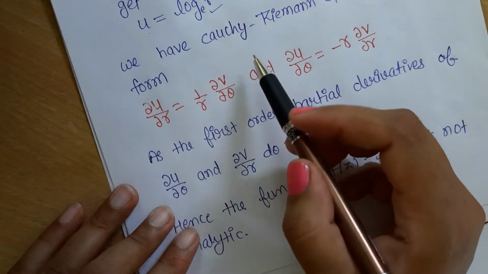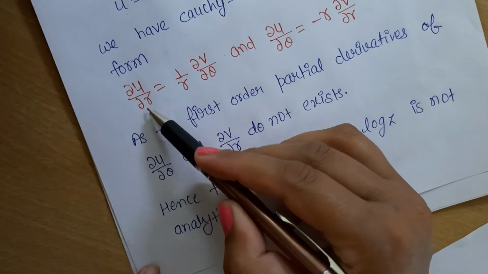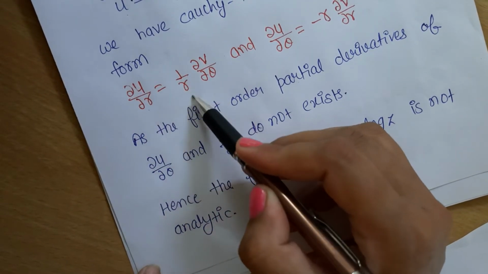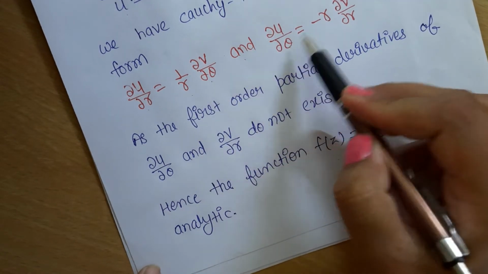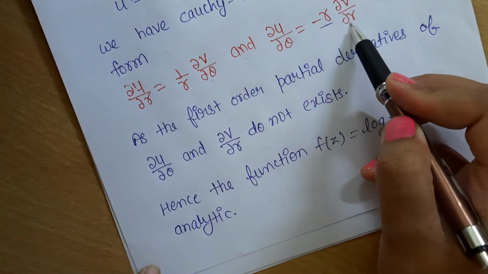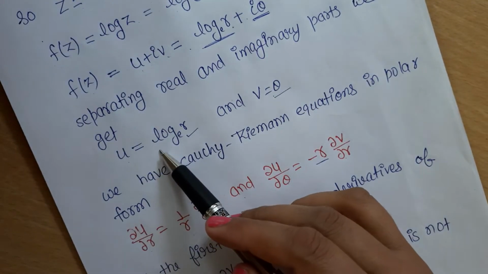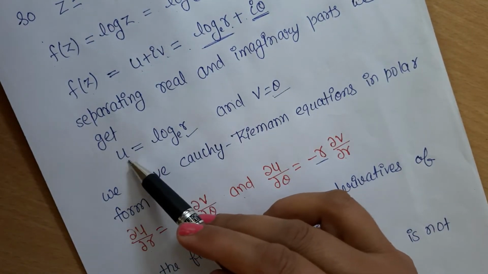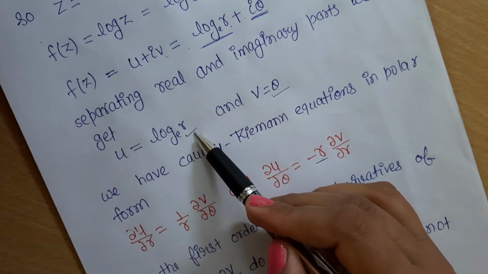As we know, the Cauchy-Riemann equations in polar form are del u upon del r equals 1 upon r del v upon del theta, and del u upon del theta equals minus r del v upon del r. From these values, there is no component of theta in u, so del u upon del theta does not exist.